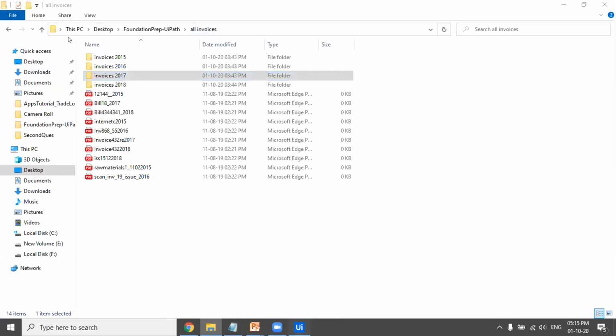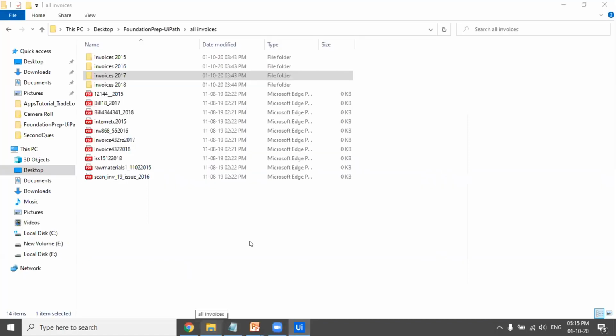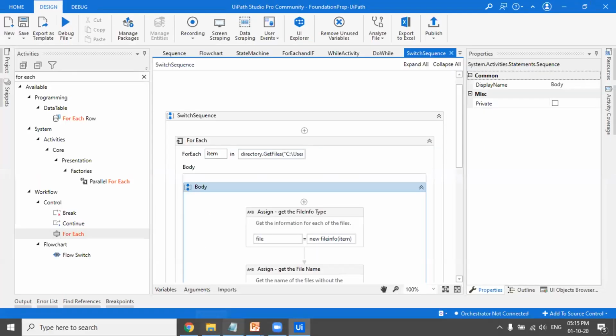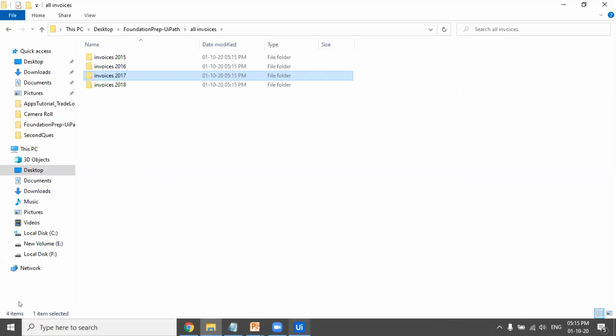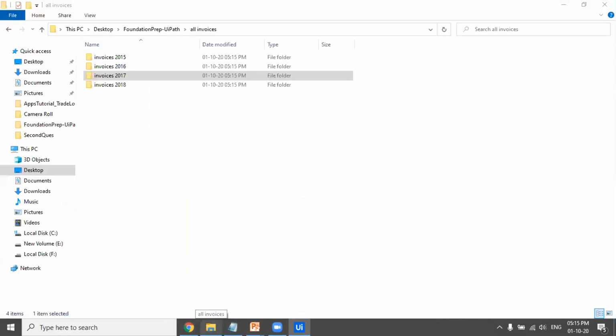Now, if I click on run, and if we just open this, all the files have been moved within seconds. If we just see the execution time, it is 1 second. In 1 second, all those files have been moved. And a human would not be able to do that in just 1 second.